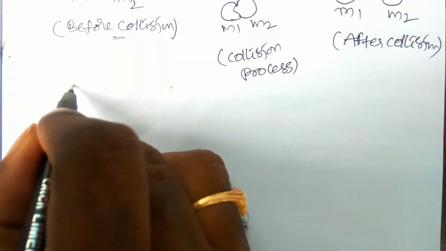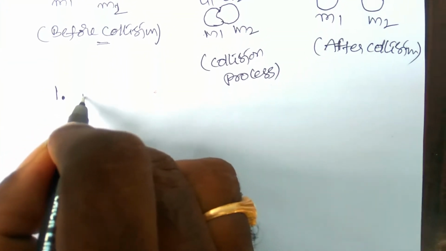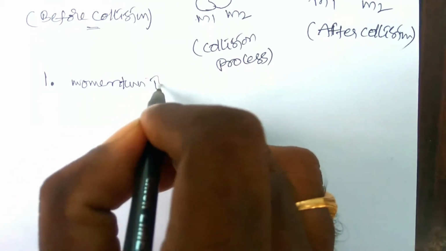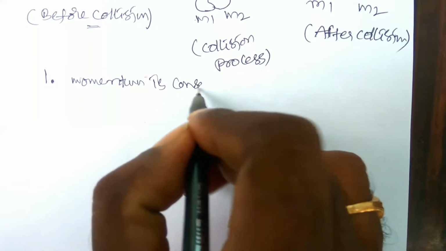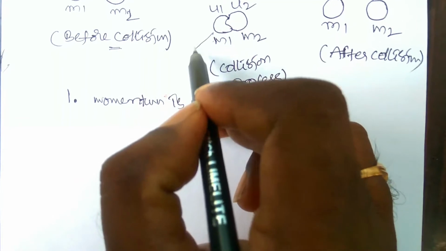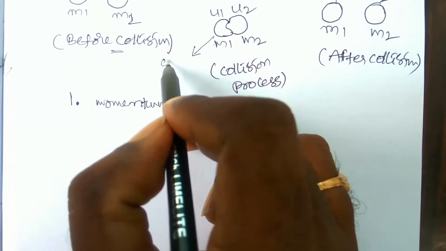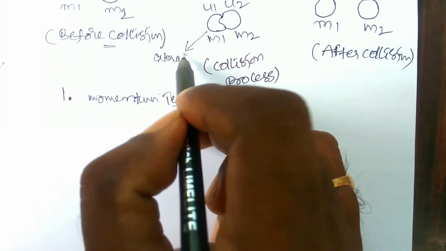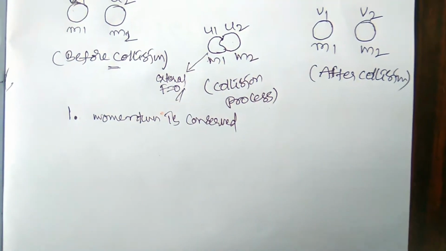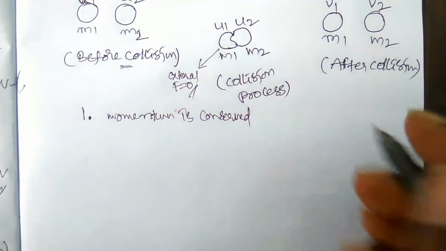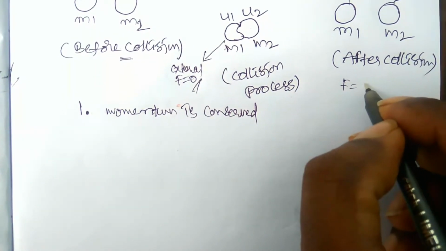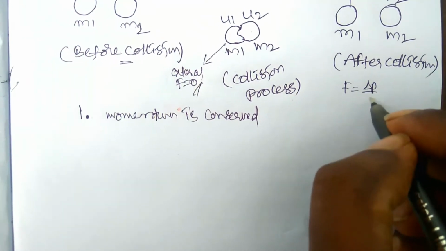The first thing you have to remember is that in the elastic collision, the momentum is conserved throughout the entire process. Here there are no external forces acting on the system. If the external force is zero, the change in momentum is zero, because from Newton's second law we know that F is equal to delta P by dt.